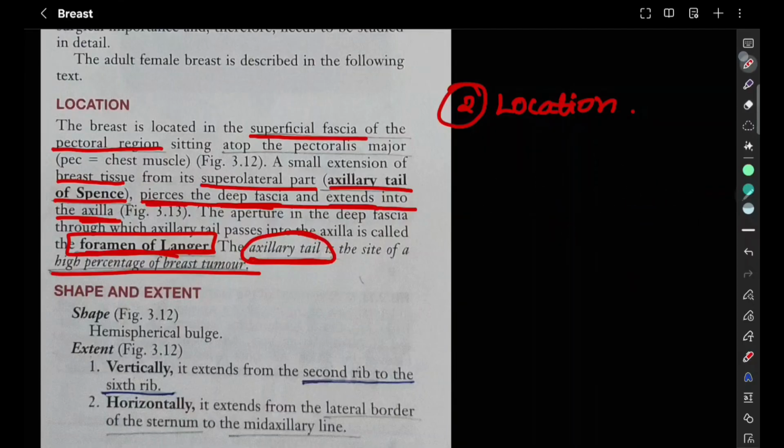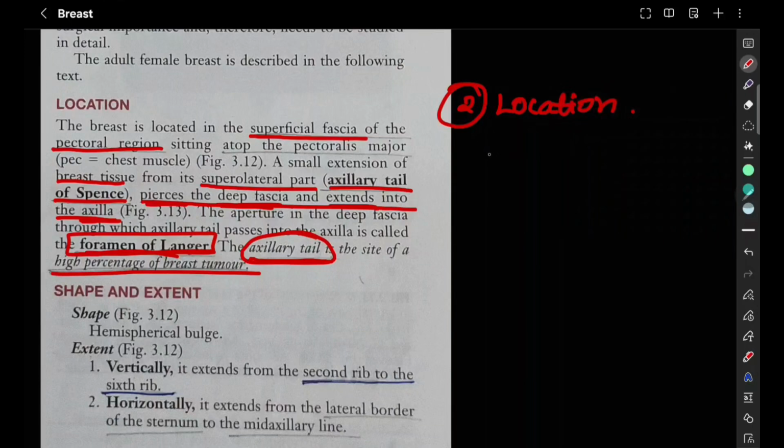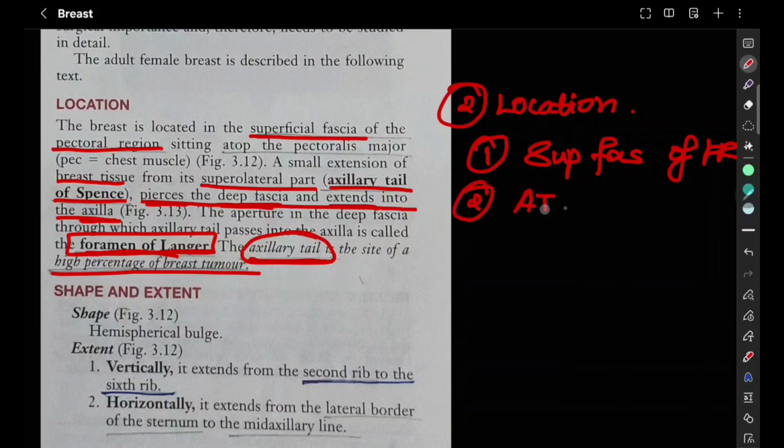So when we put the topic location, what are all the things that we are going to write? First, it is present in the superficial fascia of the pectoral region. Then we have to write about the axillary tail of Spence, a small extension from the breast tissue in the superolateral part, which pierces the deep fascia and extends into the axilla.